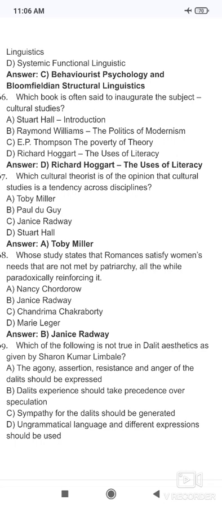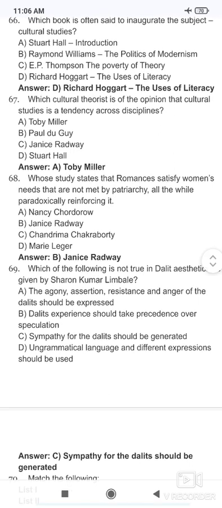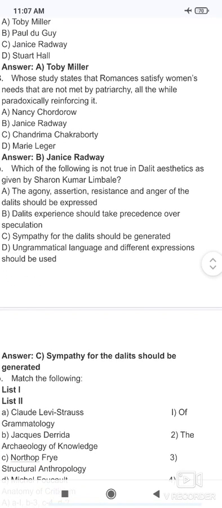Next, 68th question. Whose study states that romances satisfy women's needs that are not met by patriarchy, all the while paradoxically reinforcing it? That is Janice Radway, इनकी स्टडी कहती है कि रोमांस satisfy women's need that are not met by the patriarchy, all the while paradoxically reinforcing. That is Janice Radway. Which of the following is not true in Dalit aesthetics as given by Sharan Kumar Limbale?